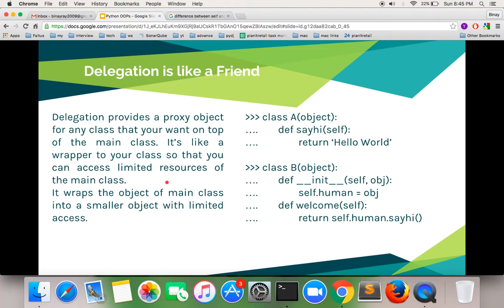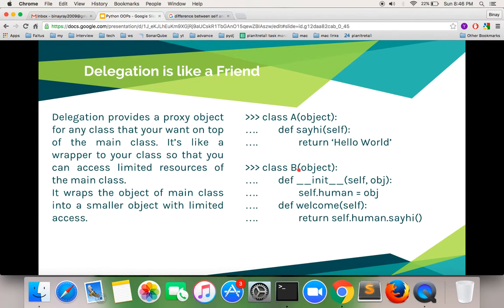Okay, delegation is like a friend function, not exactly like a friend function, but it has some attributes like a friend function. How? Let me give you an example here. I have a class A which has a function hello world.